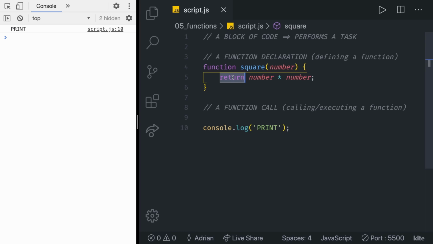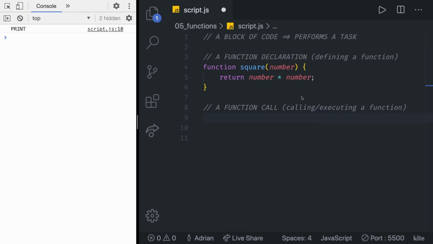The return is really important. Every function needs to have it. It specifies the value that will be returned by the function. And how can we retrieve values from functions? We need to call them. Let me explain what I mean by that. Now we are going to go to the second part, which is a function call, and then in there we'll see how we can make a call to that function.